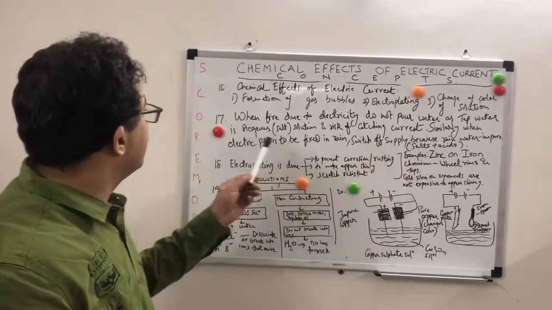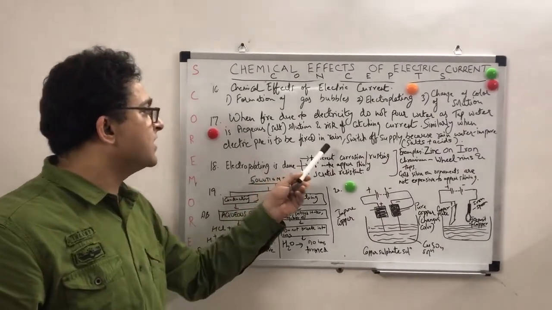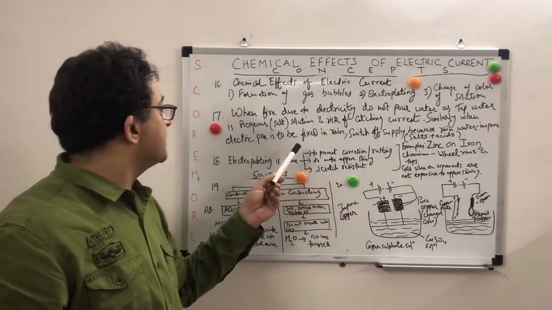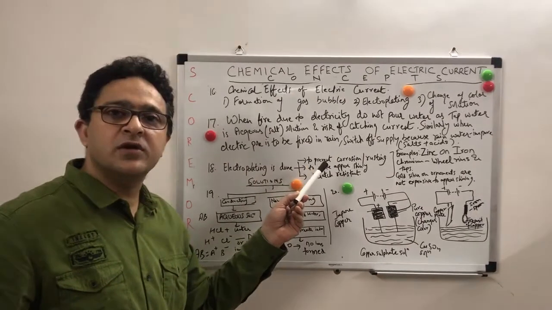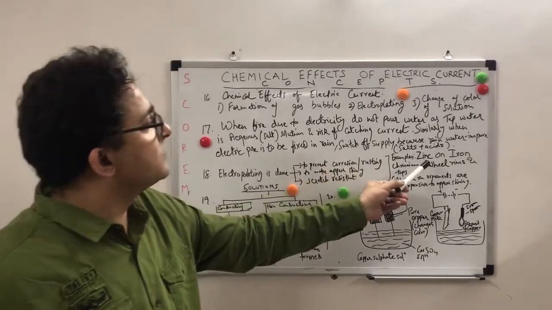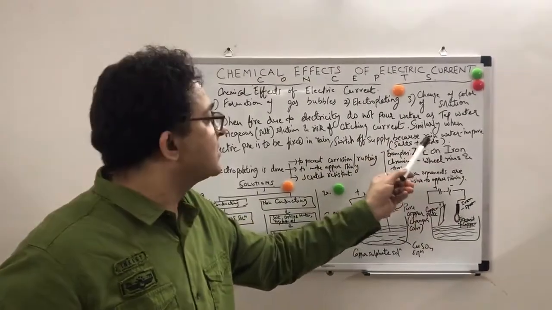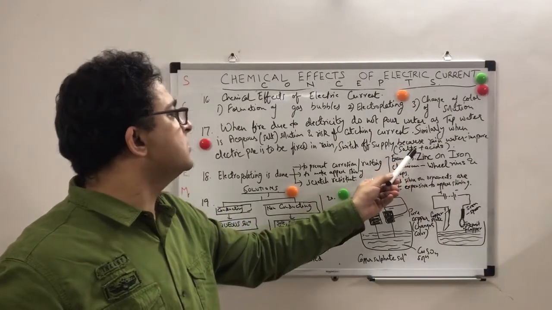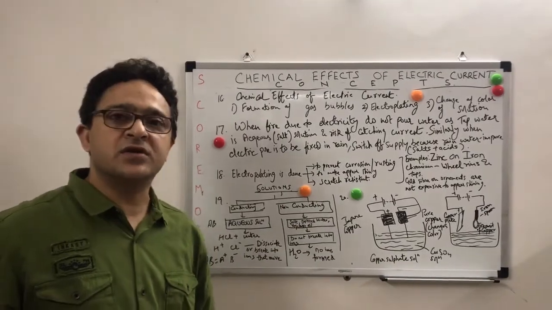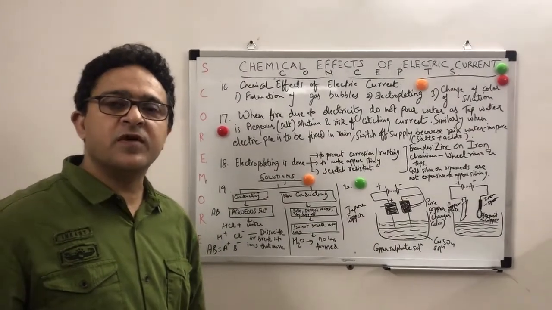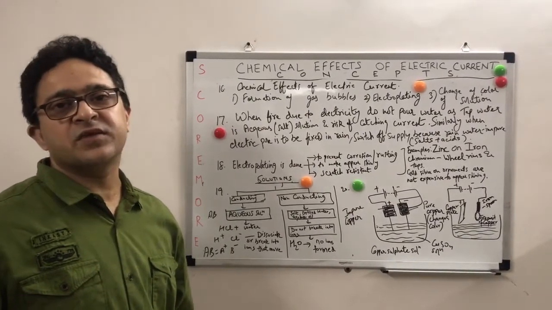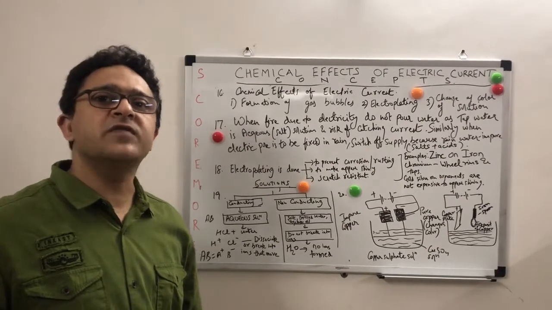Similarly, when an electric pole is to be fixed in rain, so basically when there is a heavy downpour, a heavy rainfall, should the electrical person fix the electric pole? No, he should not. He should always switch off the main supply, because again rainwater becomes an electrolyte, a conducting solution, because of the salts and acids in the rainwater. So it becomes an impure form of water, or an aqueous solution, which may be acid, base, or salt, and is a good conductor of electricity.